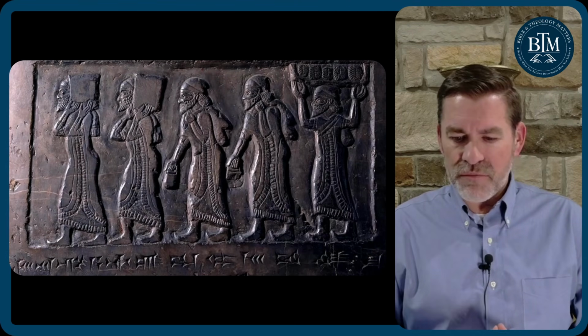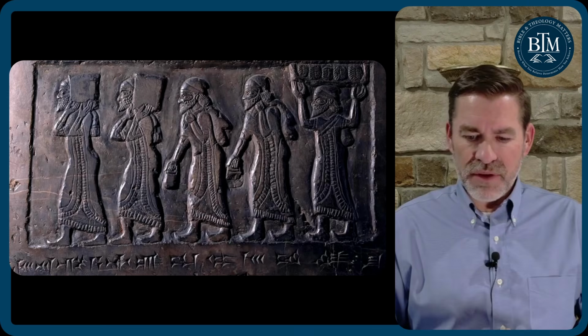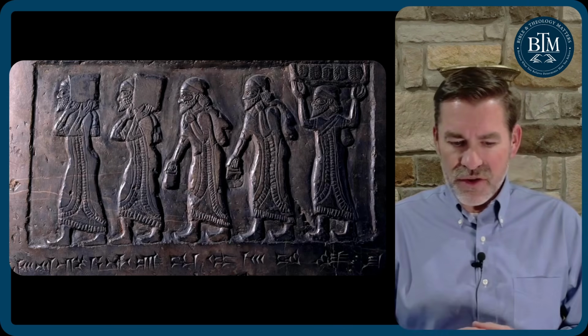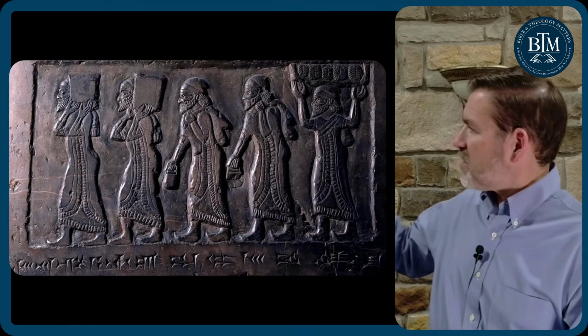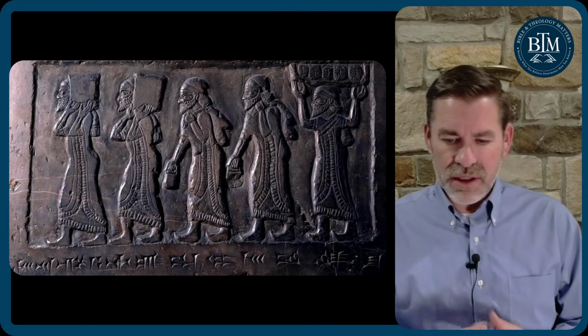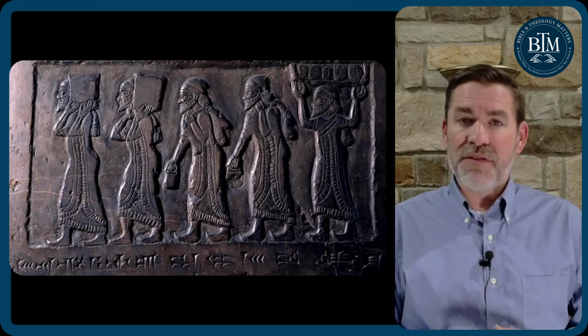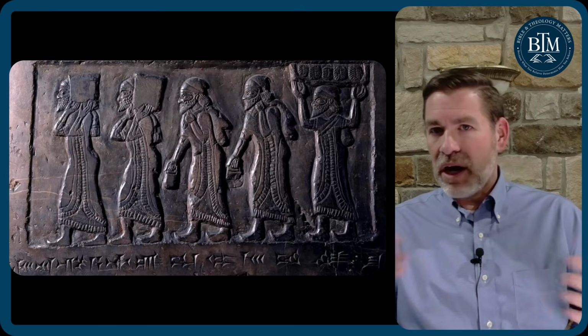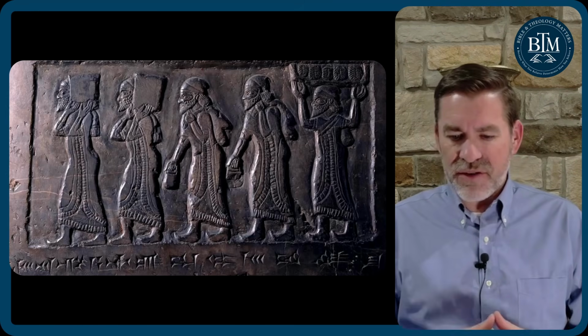These 5 rows of panels, on each of the 4 sides, have wording engraved above each panel. The engraving below this is actually for the picture below this one, but these are depicting different scenes of different kings who are giving homage to Shalmaneser.